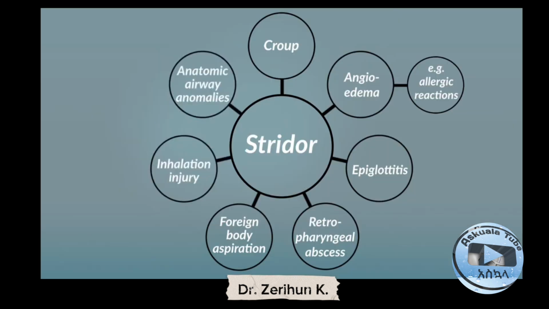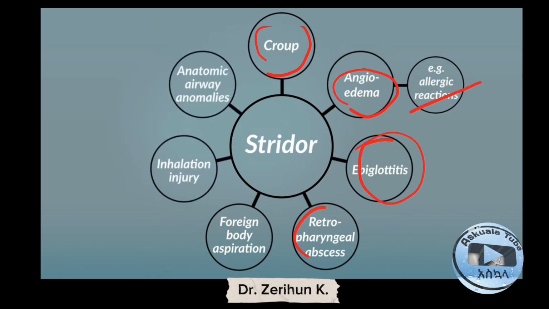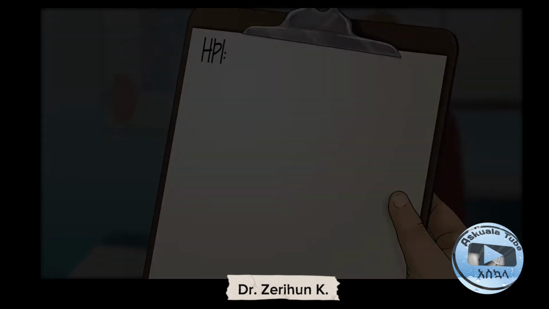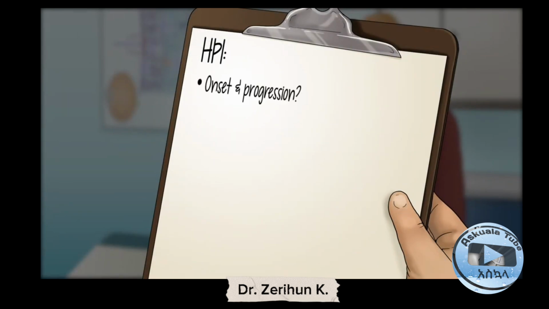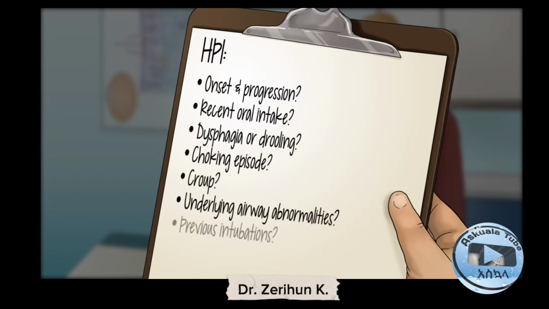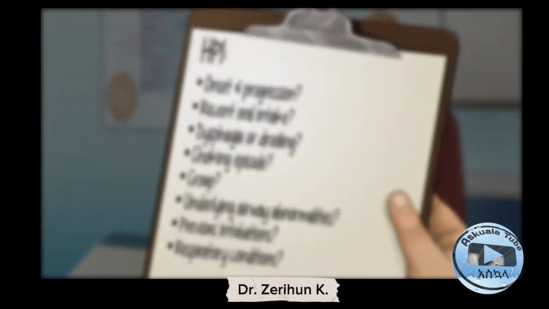The diagnosis of Croup. The differential diagnosis of stridor can be Croup, angioedema, which is caused by allergic reaction, epiglottitis, retropharyngeal abscess, foreign body aspiration, inhalational injury, and airway obstruction. We do history and physical examination. In the history, we should consider onset and progression, recent oral intake, dysphagia or drooling, choking episode, previous Croup, underlying airway abnormality, previous intubation, and respiratory conditions.